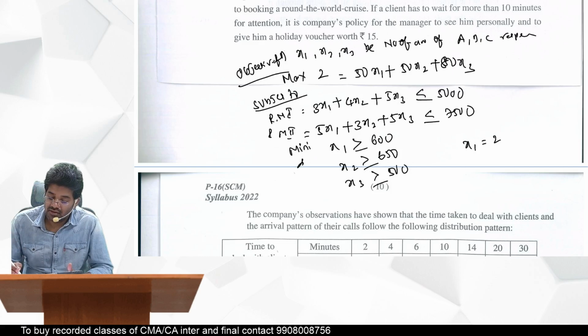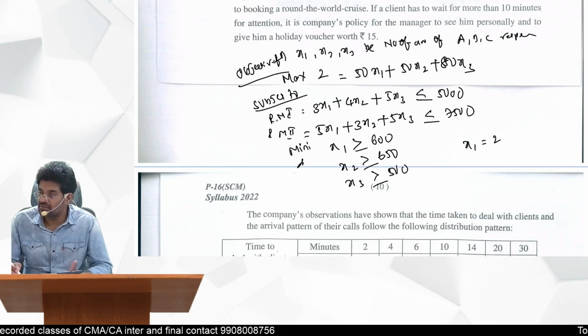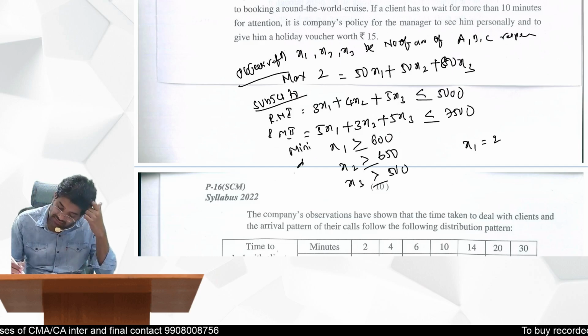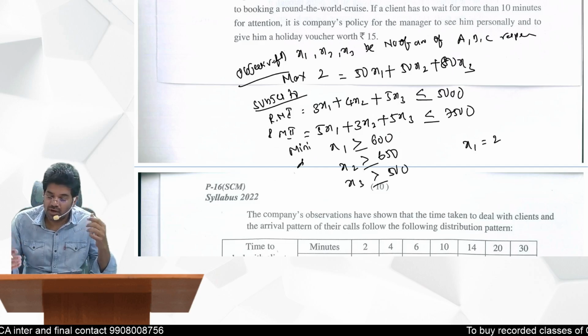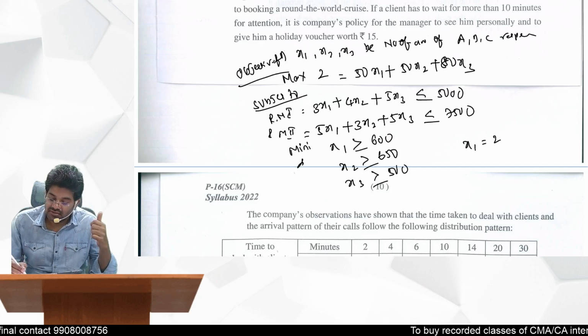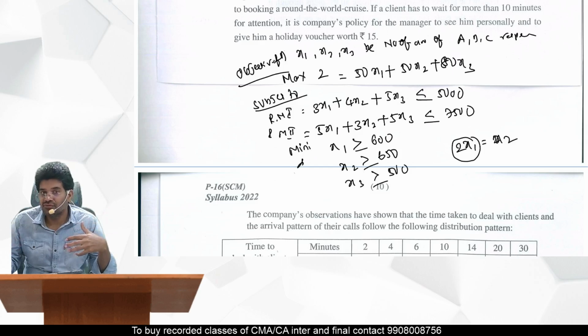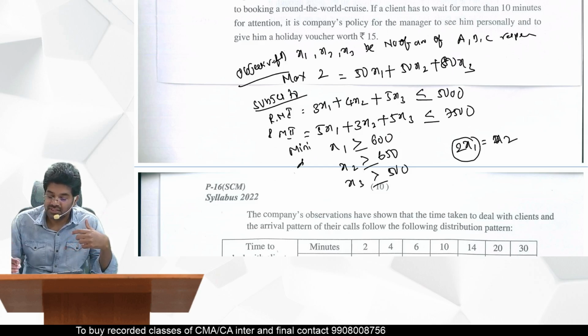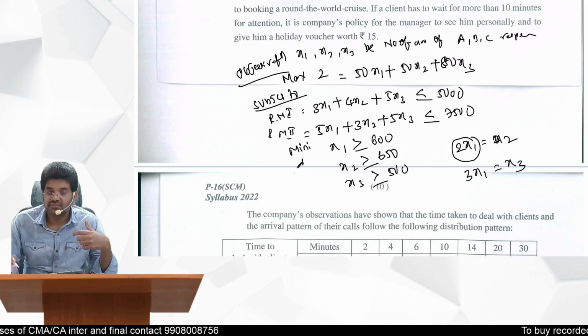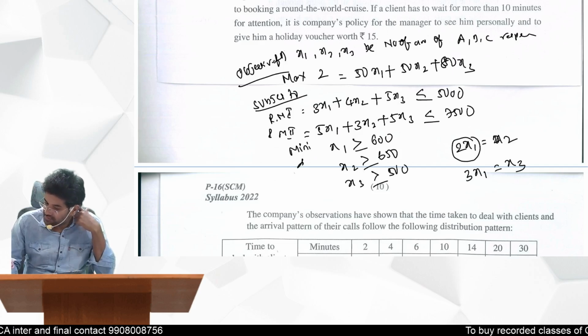So 2x1 is equal to x2. The time required for x1 is 2 times that of x2, and it is 3 times that of x3. That is what they have given.